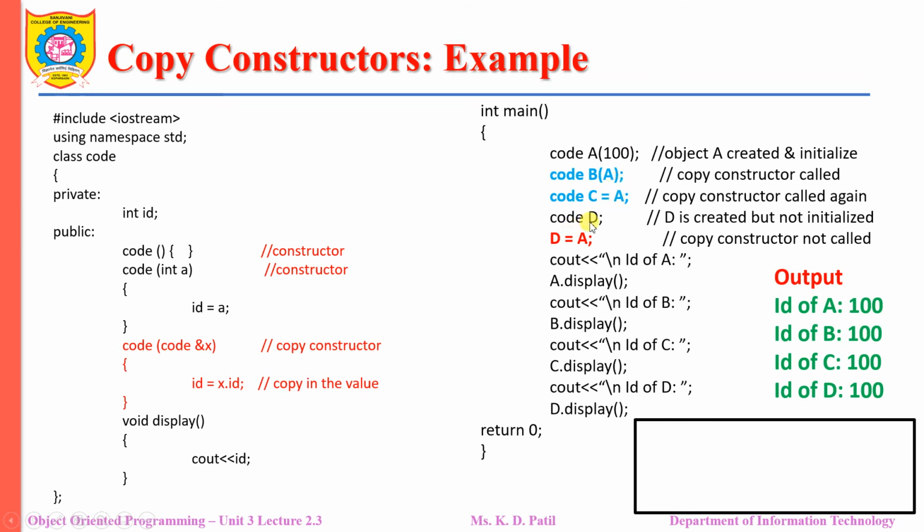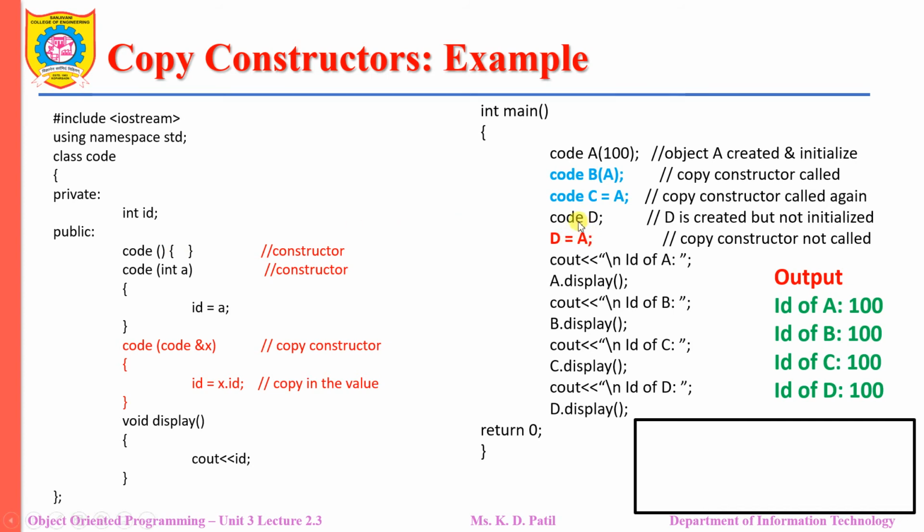Now one more object is created, object D, but here the object is not initialized, because at this moment the default constructor will be called, and in this default constructor there is no initialization of ID, which is the private data member of the class code.